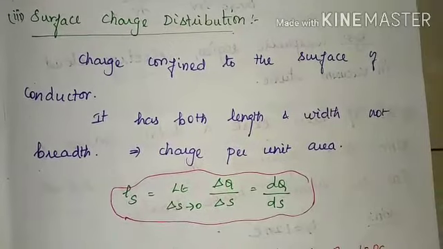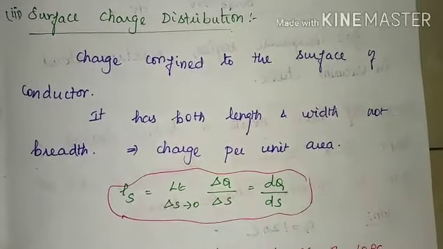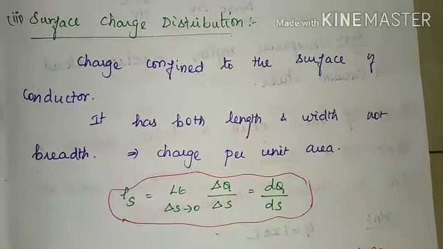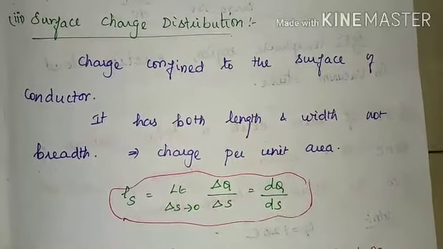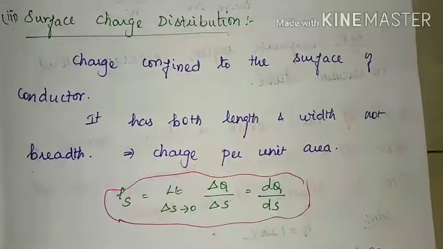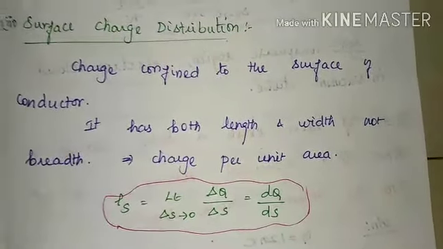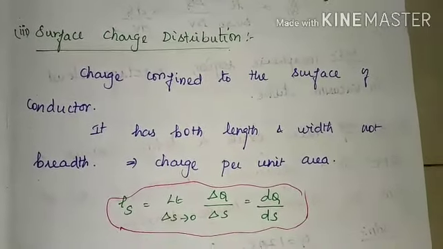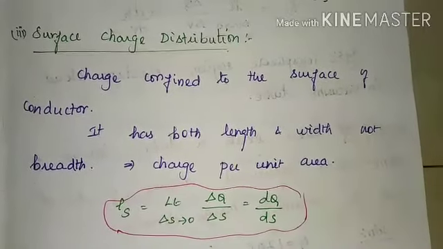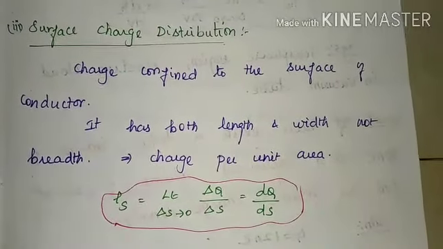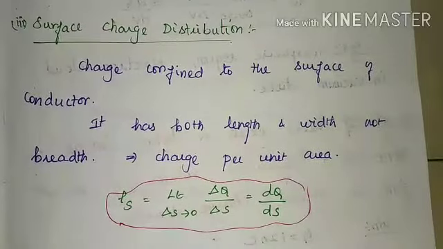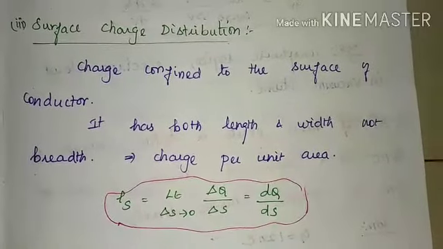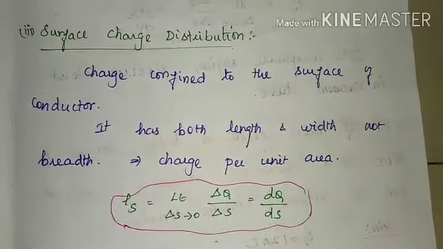So rho S is equal to the limit delta S tends to 0, delta Q by delta S. We can also write it as dQ by dS. So delta Q and delta S mean a small charge and a small surface, small area. We can say S as area. And dS is differential area, dQ is differential charge. Right? Simply we can write rho S as Q by S.